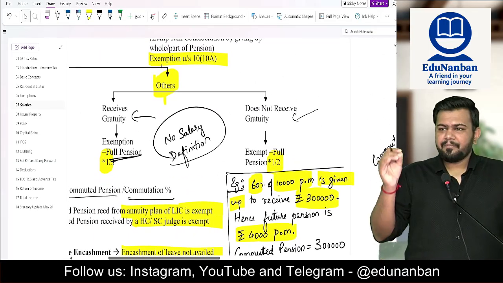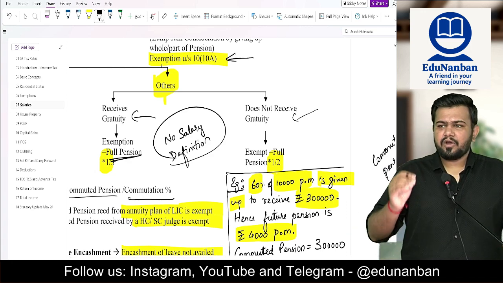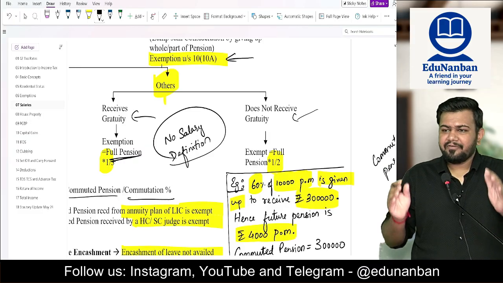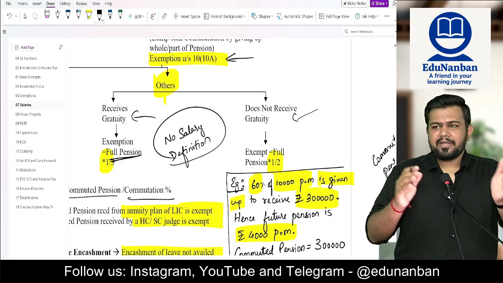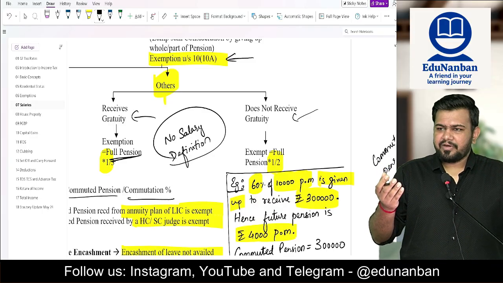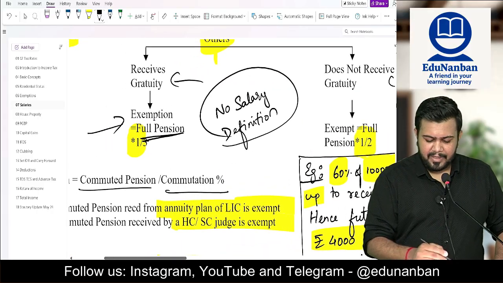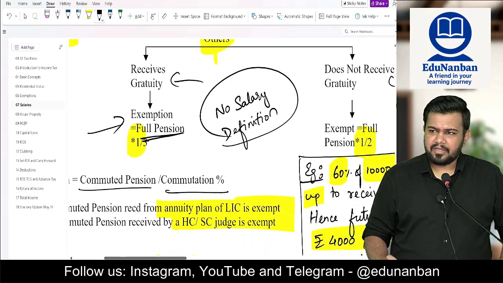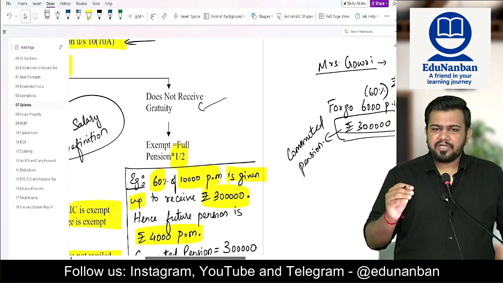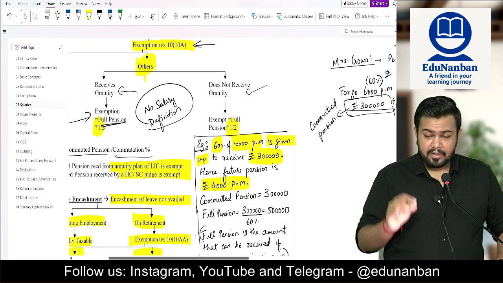Whenever the employee receives commuted pension, exemption is available under section 10 clause 10A. Here also you have to see whether the employee receives gratuity or does not receive gratuity. Receives gratuity means he is already getting the gratuity exemption benefit. Hence, the exemption allowed for pension is full pension into 1 by 3. But if the employee does not receive gratuity, the exemption will be full pension into 1 by 2, which is a higher exemption.